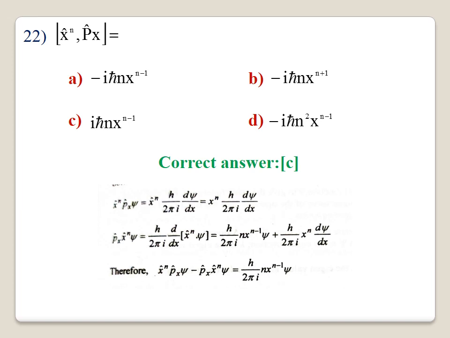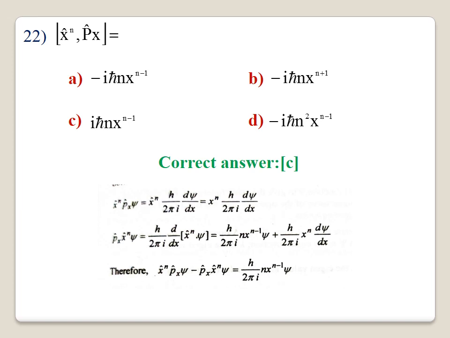Then operator px on x power n psi. The operator p is h by 2 pi i into dou by dou x. The function is x power n psi. First you differentiate x power n, that will give h by 2 pi i into n into x power n minus 1 into psi plus h by 2 pi i into x power n dou psi by dou x. We have to differentiate in the form of uv. Here u is x power n and v is psi. You will get two terms.